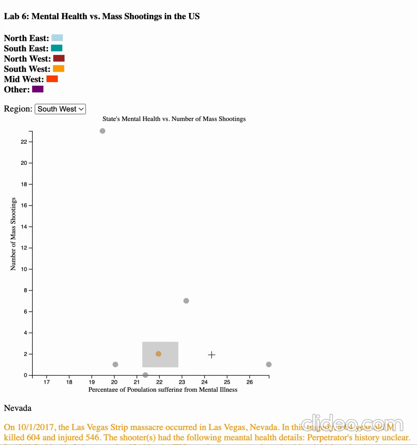This visualization allows a user to view correlation between mental illness prevalence, number of mass shootings, and U.S. geographical region by encoding 3 visual variables. There is no apparent link between the prevalence of mental illness and mass shootings.